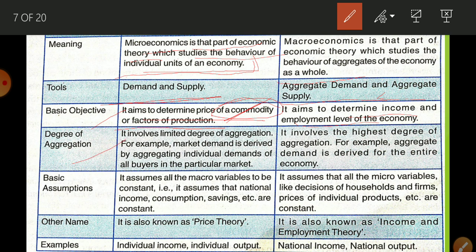Now degree of aggregation. Here there is limited utilization, like market demand. How do we derive market demand? By aggregating the individual demand of all the buyers in a particular market. For example, the demand for salt by all the consumers was given, which is the maximum use of aggregation in micro. On the other hand, aggregation in macroeconomics is used to the highest degree. How? Because here it is not the demand of one commodity, but the demand of all goods and services by all. So here aggregation is used at the highest level.